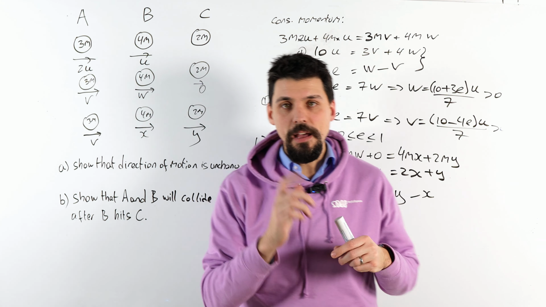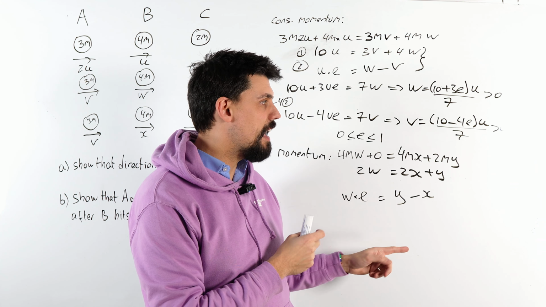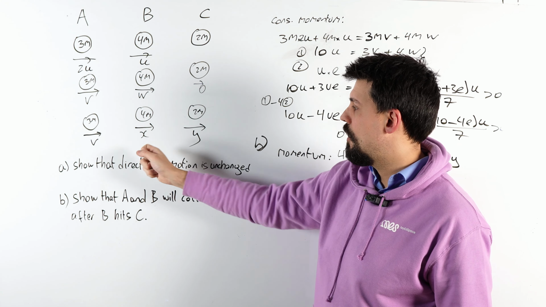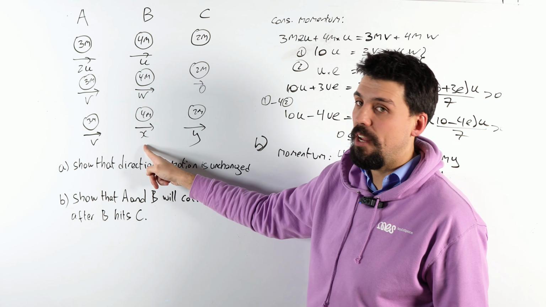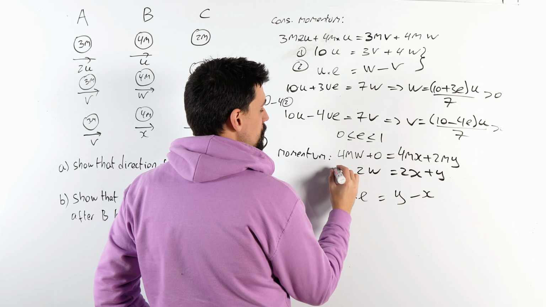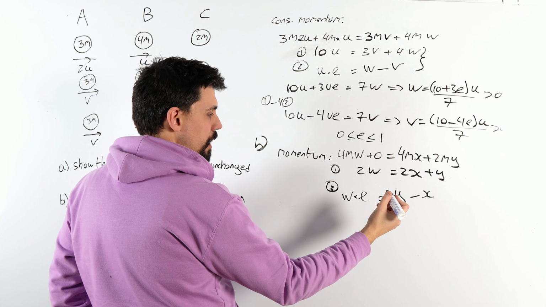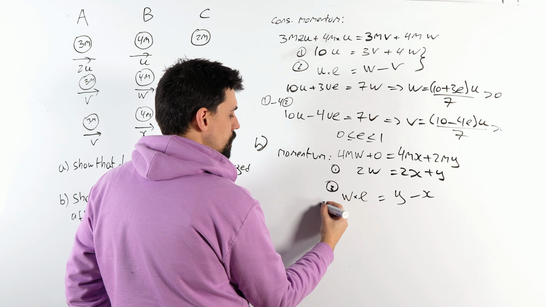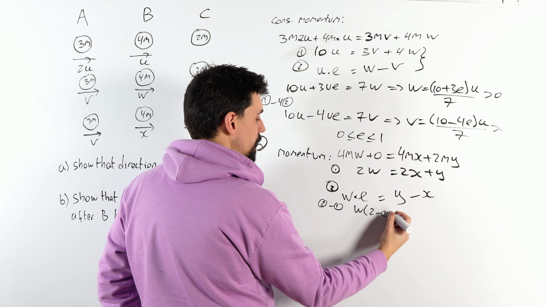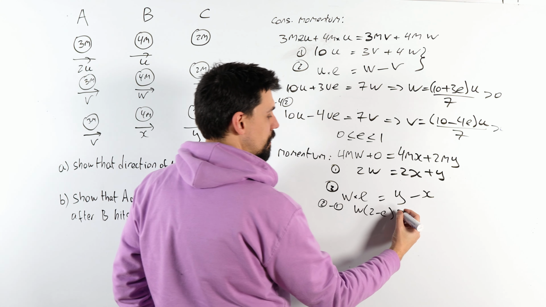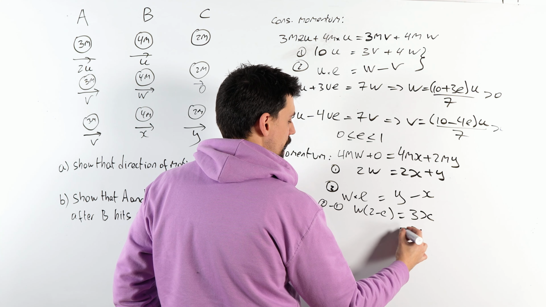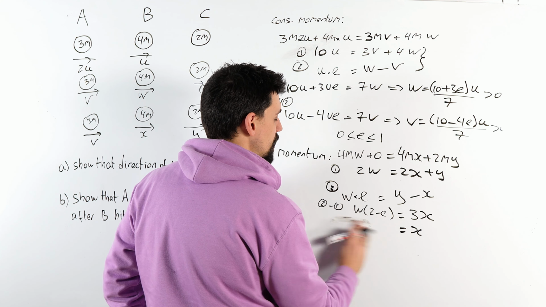All right. Now, we need to solve these two equations again. I'm not going to solve for x and for y. The only one I'm interested in here is x, all right? Because we want to show that these two are going to hit each other again. So let's find out what x is. Which means that's equation 1, equation 2. We want x, so let's do 2, take away 1. So what do I get? I get w times 2 minus e. I've factorized out the w. Is 3x.